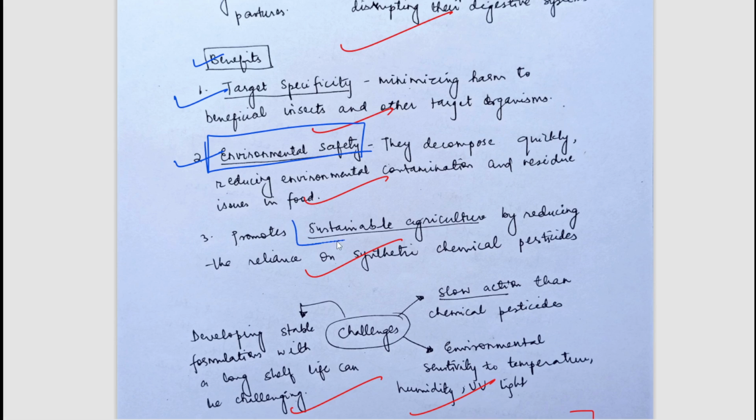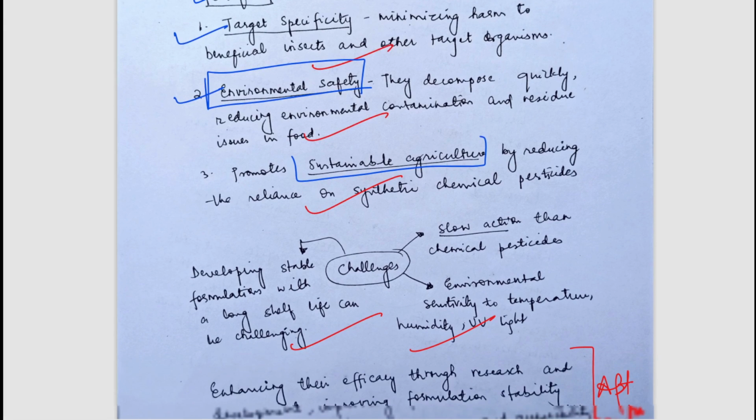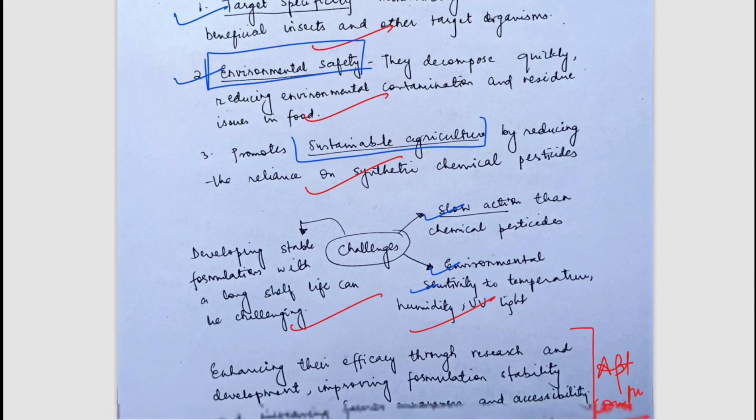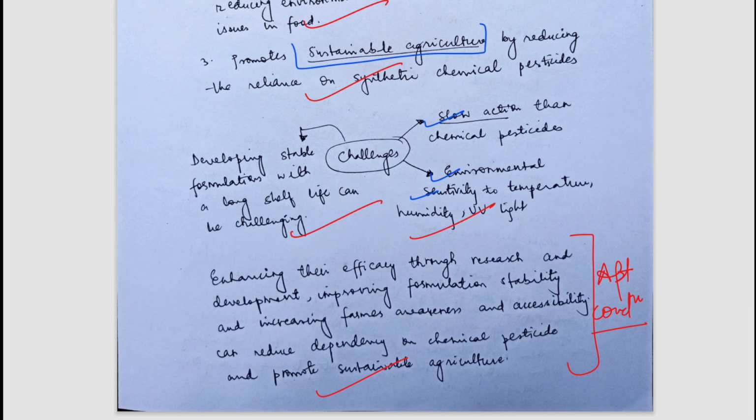It promotes sustainable agriculture. Some challenges have also been mentioned, such as slow action and environmental sensitivity. Many times, when microbes grow in large amounts, they can add some other challenges. So benefits, challenges and types are mentioned. A very well written answer, appropriately concluded.